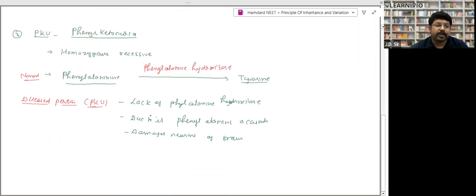Next disease is phenylketonuria, PKU. It is also a hereditary disease. It is also homozygous recessive. Same thing, homozygous recessive. One more thing, it is also an autosomal disease. What happened? In a normal person like you and me,